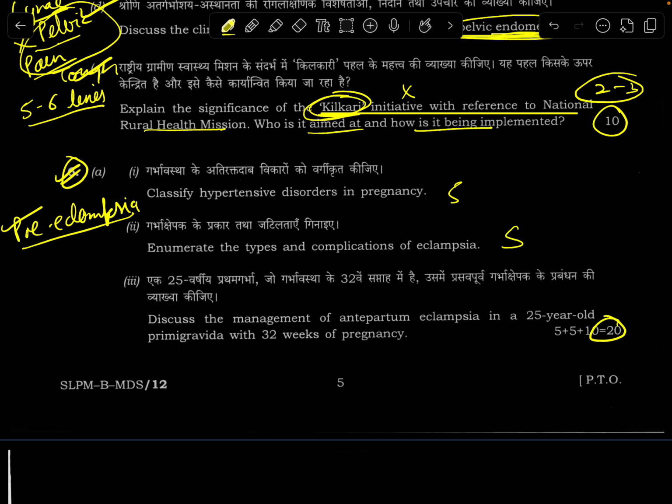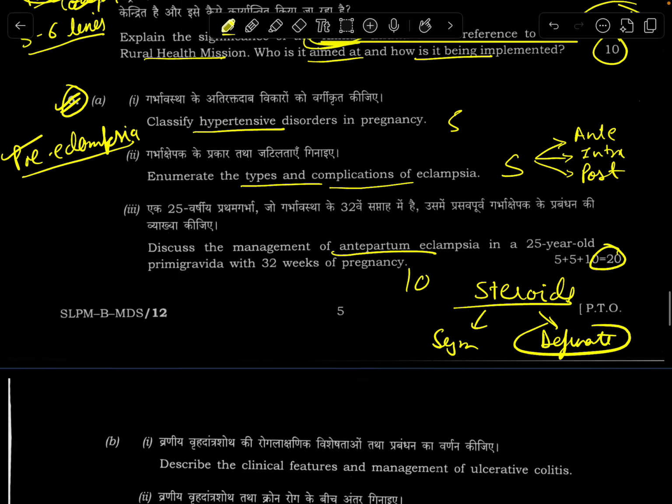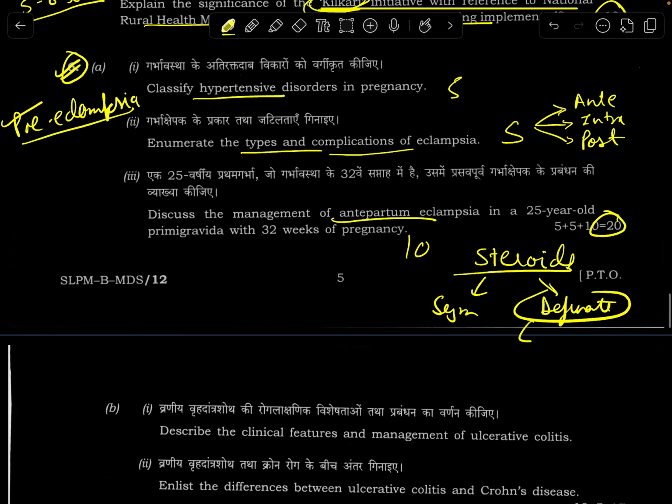Subparts 5, 10. Classify hypertensive disorders: preeclampsia, eclampsia, gestational hypertension. Types and complications. Here you had to mention how eclampsia is timed as per antepartum, intrapartum and postpartum. And management: you'll give steroids, you'll deliver, you'll give symptomatic management, while definitive is delivery. Okay, I'll say an easy question.